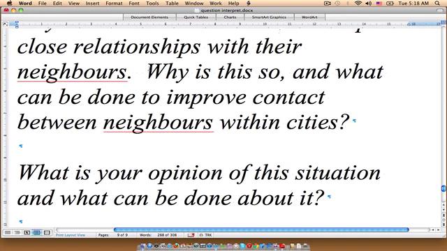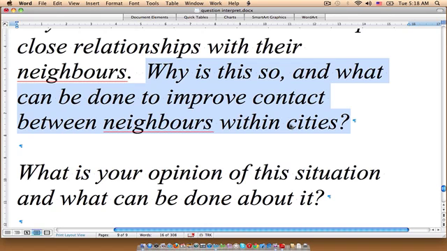In this instance, we're going to have to worry about both questions, and we're going to have to provide evidence for both questions to answer the essay question properly. So my suggestion here is to try to include both questions, if you can, into a single thesis. So something like, for example, it is argued that people who live in a city do not develop close relationships with their neighbors because of, and then whatever.